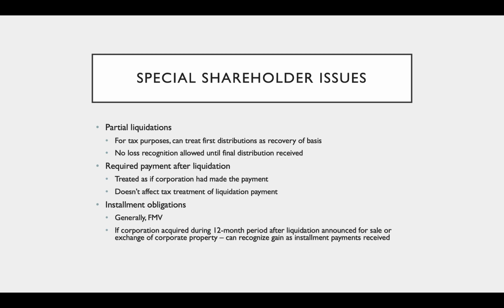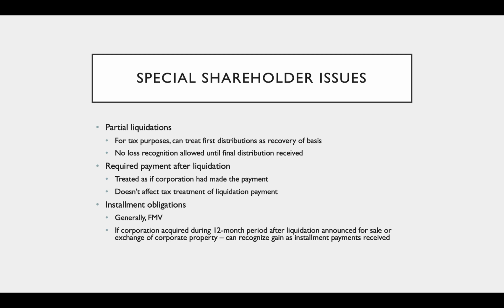If it ends up that I have a required payment to make after liquidation, maybe something I didn't expect, maybe I have to satisfy a contingent liability or something like that, for tax purposes, I get to treat that payment as if the corporation had made the payment. So however the corporation would have deducted that payment on its tax return is what I get to do on my tax return. It is not going to affect the tax treatment of the liquidation payment.